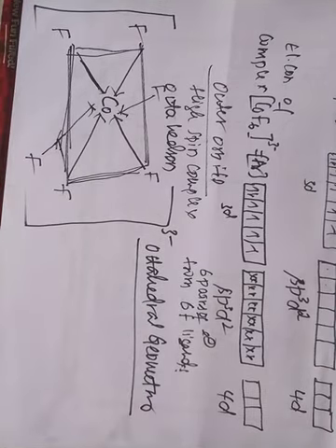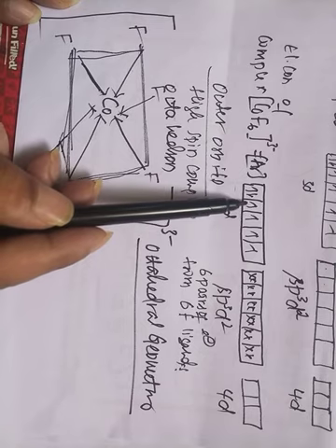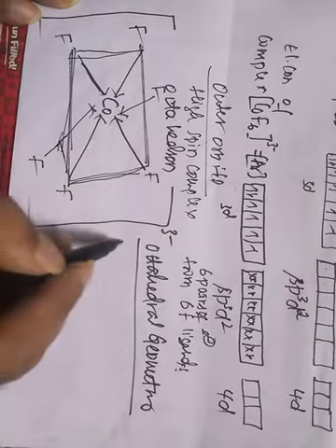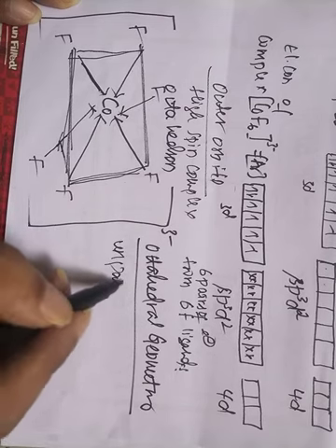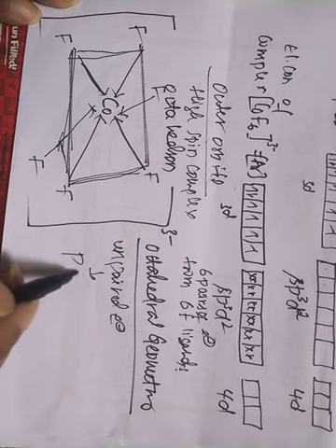Now coming to the magnetic property. In this complex you can observe there are four unpaired electrons. If unpaired electrons are present, then the complex is said to be paramagnetic.